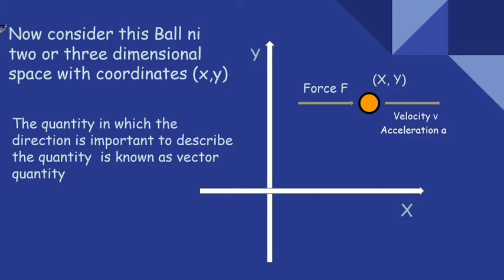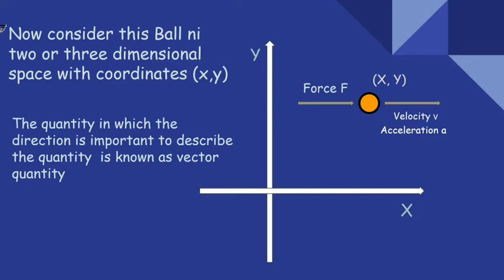So what I want to say is that if I want to describe the force, I also need to describe its direction, because when the direction changes, the effect of the quantity changes. Like if I apply the force in the positive x direction, the result is that it is displaced in the positive x direction.